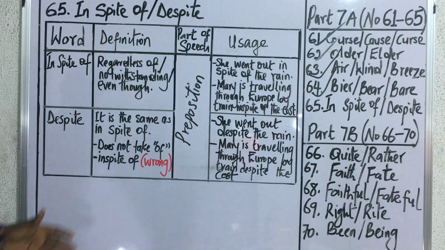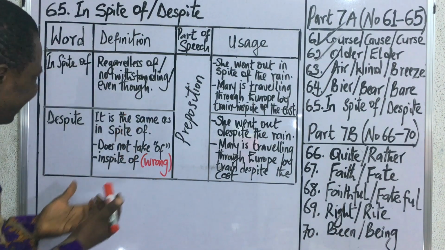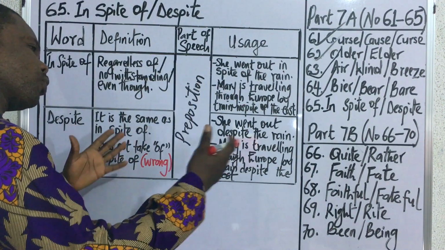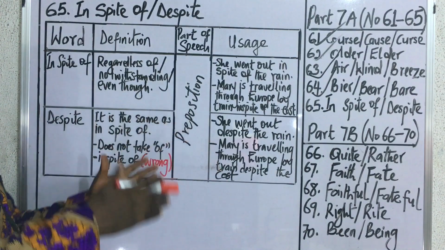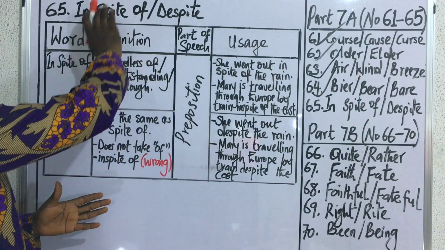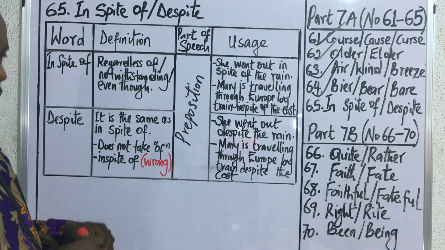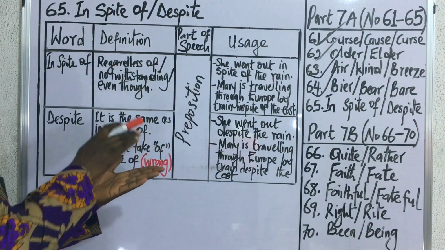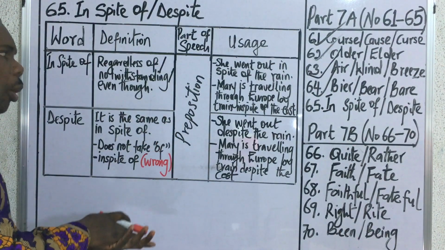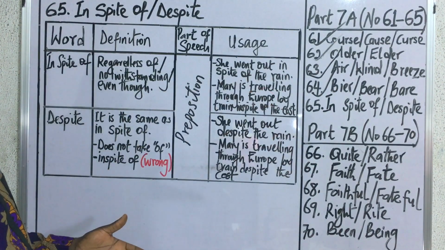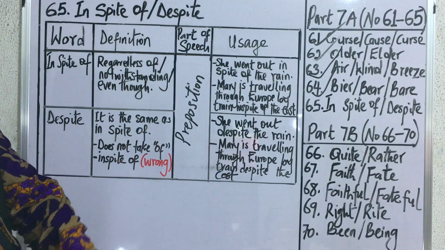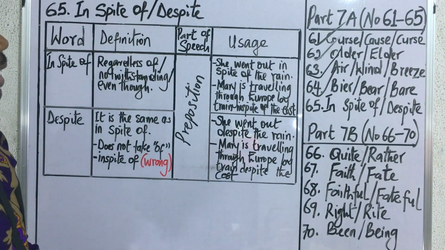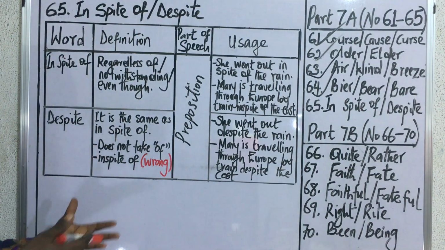They are used to say things like regardless of or notwithstanding. You will usually have two clauses in an expression where in spite of or despite is used, in such a way that either the main clause is being undermined for the subordinate clause, or the subordinate clause is being undermined for what? For the main clause. And that is what we mean by concession terms.